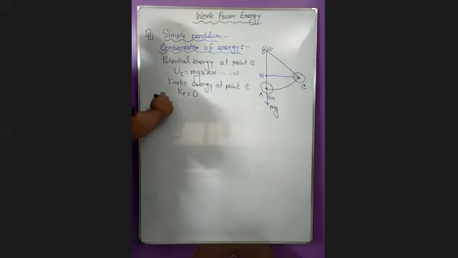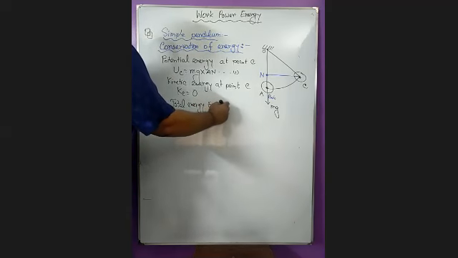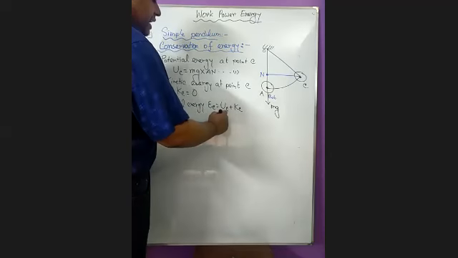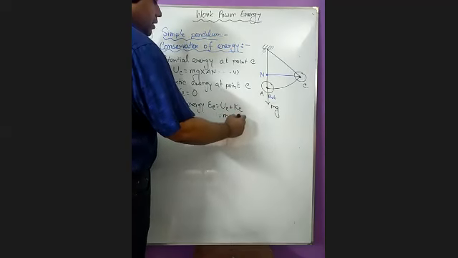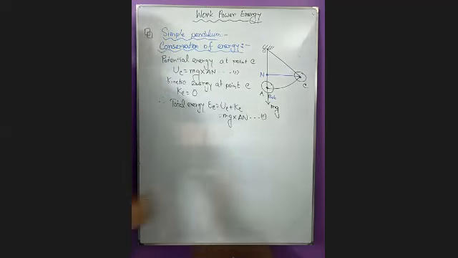Now, the total energy. So what is the total energy? I will add these two, UC and KC, and finally I can go like this, mg into AN.